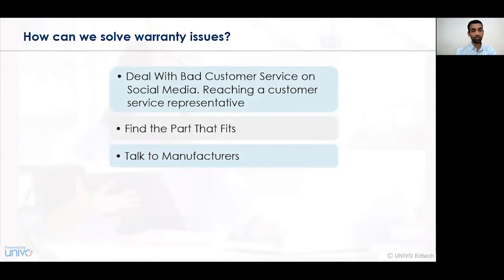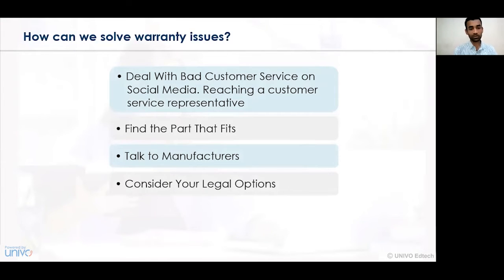Talking to the manufacturer. Whenever a product is transferred in the distribution chain, it moves from the manufacturer to the wholesaler, wholesaler to the dealer, dealer to the retailer, and retailer to the consumer. In this distribution chain, the number of participants may increase, and communicating with the ultimate manufacturer becomes a difficult task. So we have to identify who our customers are, who the manufacturer is, and how the problem persisting with the customers can ultimately reach the manufacturers and the communication can be completed. Considering the legal options.